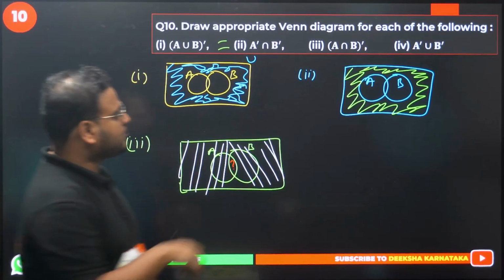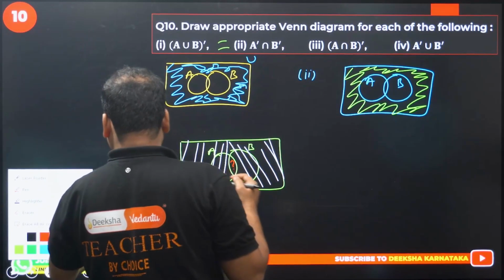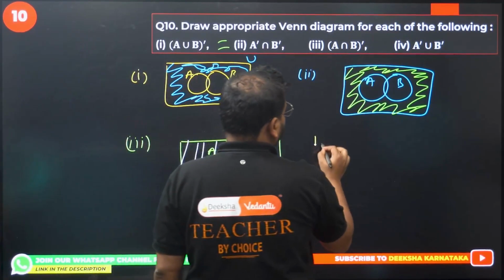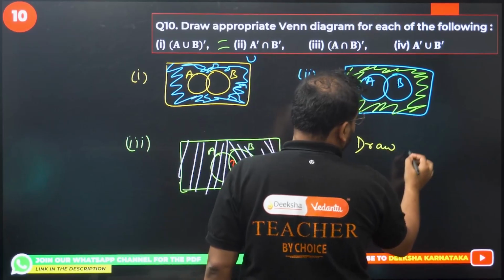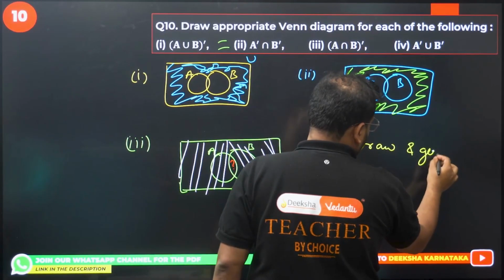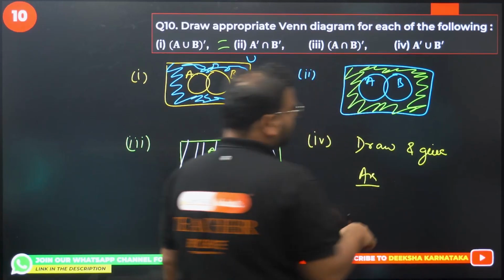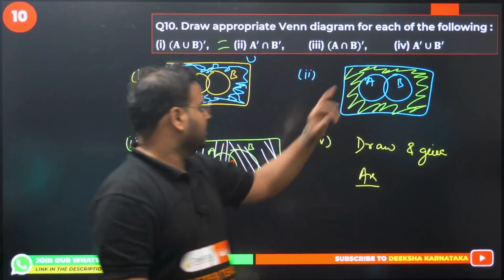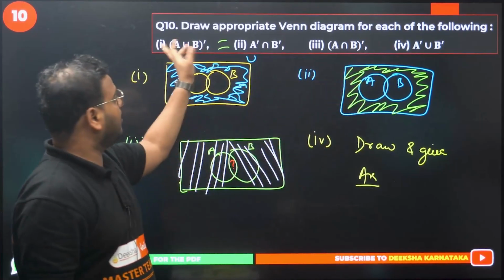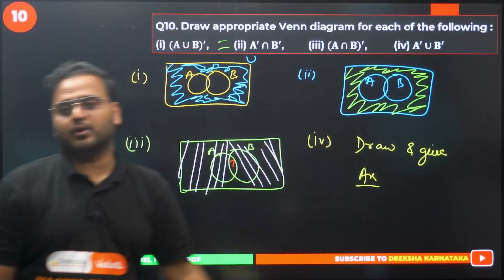And now draw the fourth one and give me the answer. It's not difficult. Please draw the fourth one. You guys draw and give your answer. What's the answer going to be? I'm giving you a hint: the fourth one will be equal to either of the three. So let me know which one this is equal to.